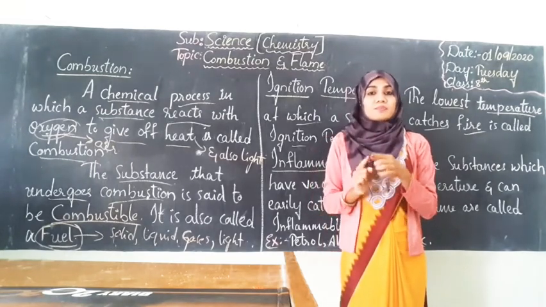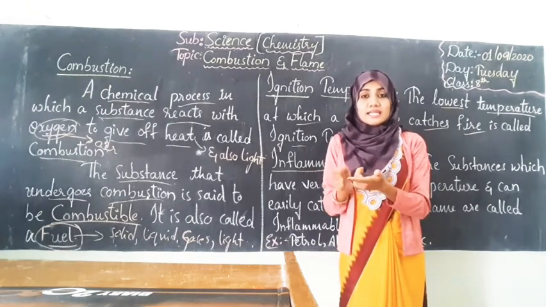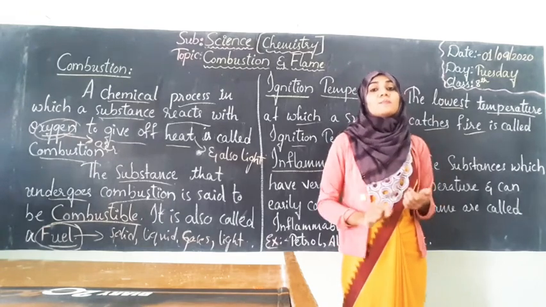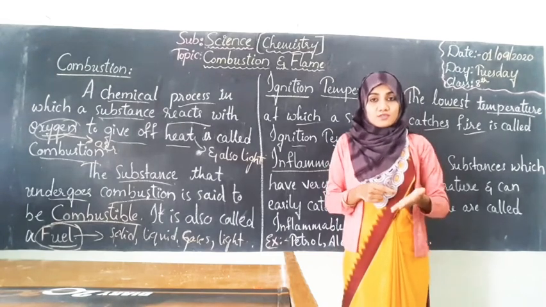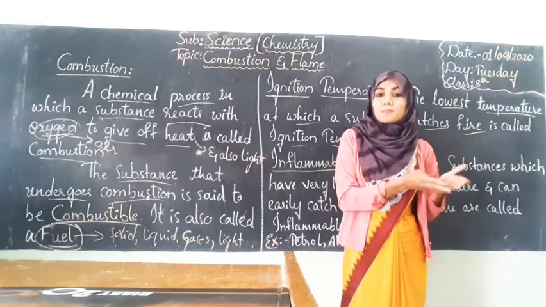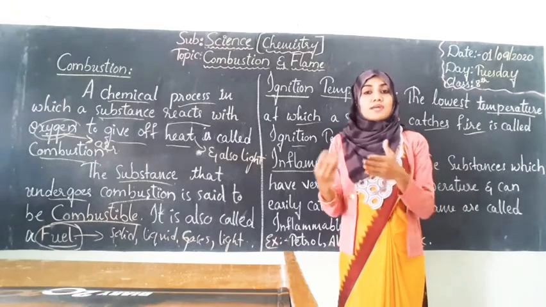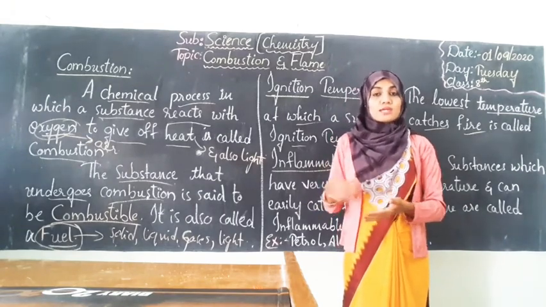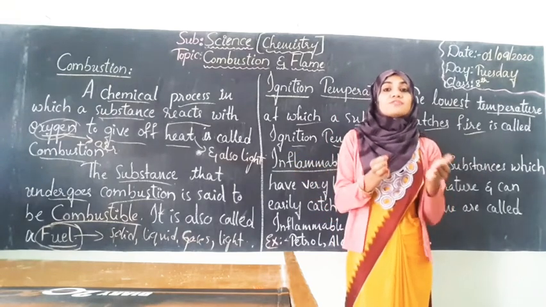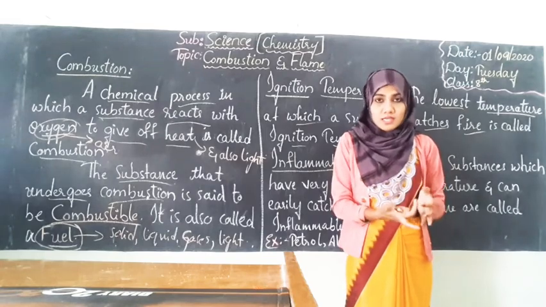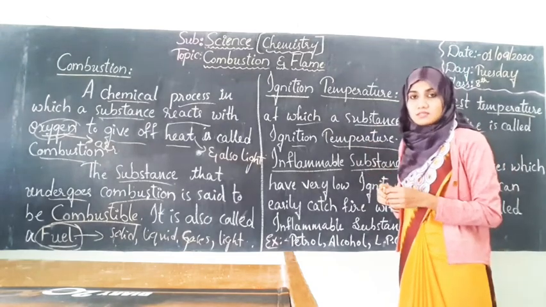But if we want to burn the wood, if we take that similar matchstick and light the wood, a big stick, will it catch fire? Will it start burning in the same way how the paper has burned? No. So paper has a different temperature to get burned, whereas wood has its own temperature to get burned. Different substances will require different temperatures to start burning. So that minimum temperature is called ignition temperature.